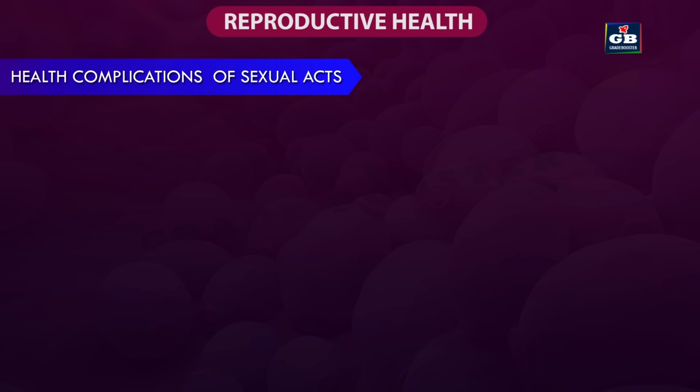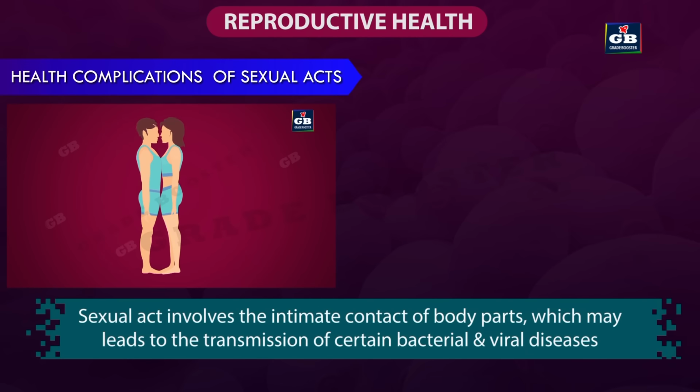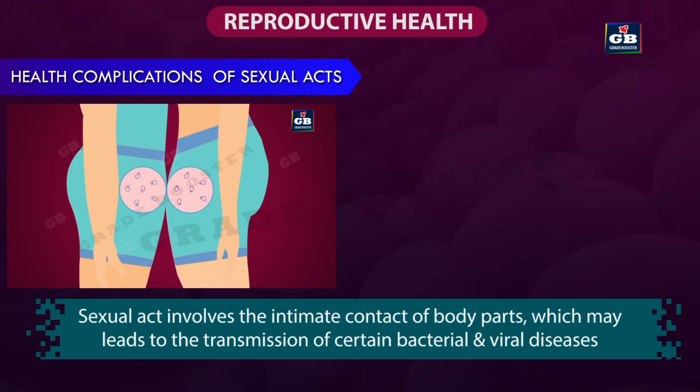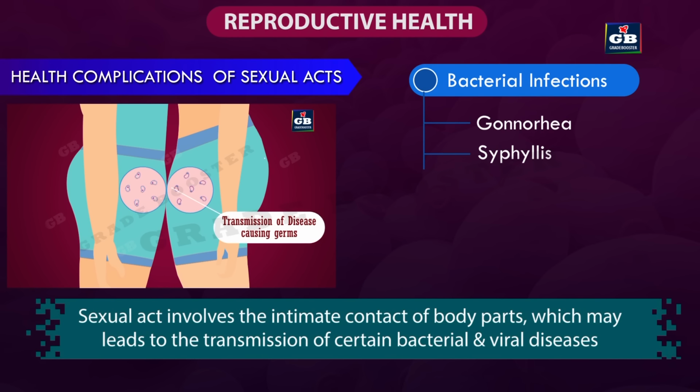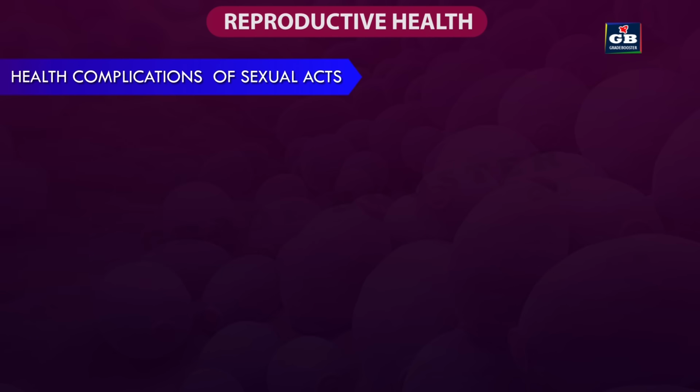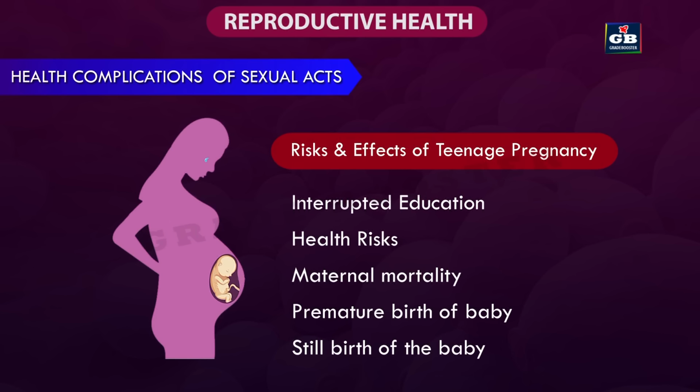Health complications due to sexual acts. Sexual act involves the intimate contact of body parts, which may lead to the transmission of certain bacterial diseases like gonorrhea and syphilis and viral infections such as warts and HIV/AIDS. For girls, getting pregnant at younger age can adversely affect their health.